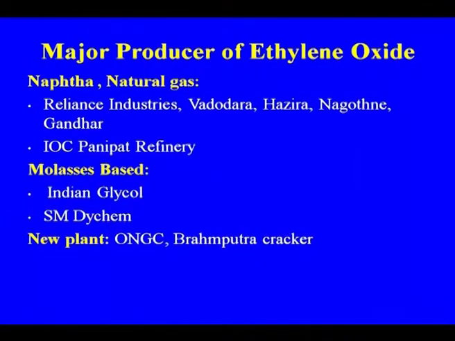These are the major units based on naphtha and natural gas which have ethylene oxide plants: Reliance Industries at Vadodara, Hazira, Nagothane and Gandhar. All these units are making ethylene oxide. Also the IOC Panipat refinery, and the molasses-based plants, Indian Glycol and SM Dichem. New plants: ONGC and Brahmaputra Cracker.